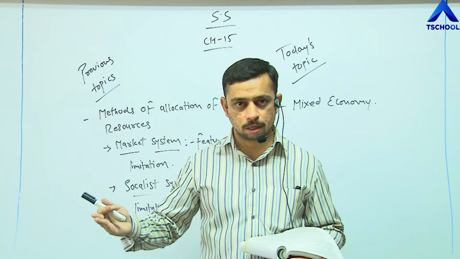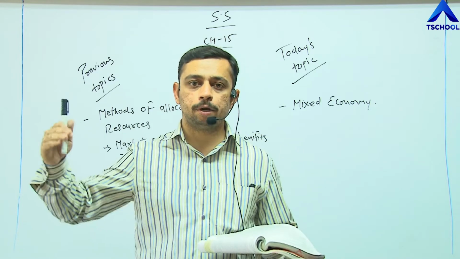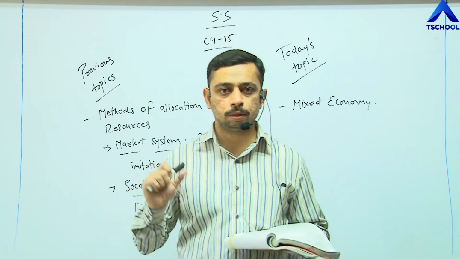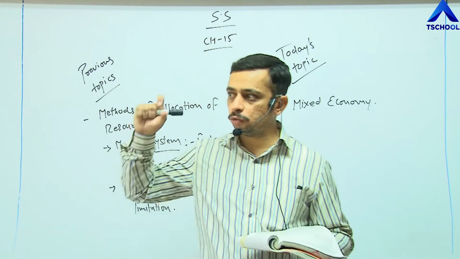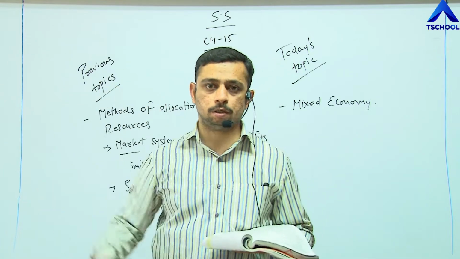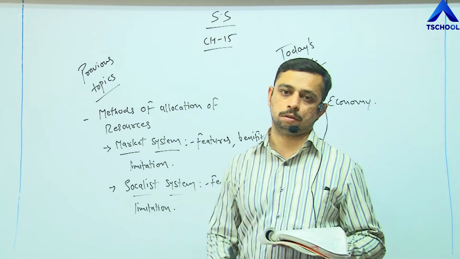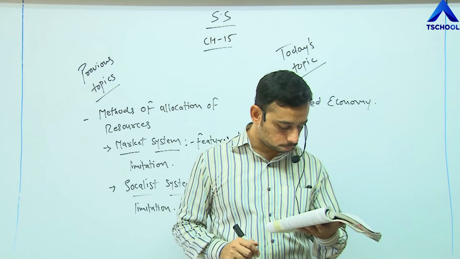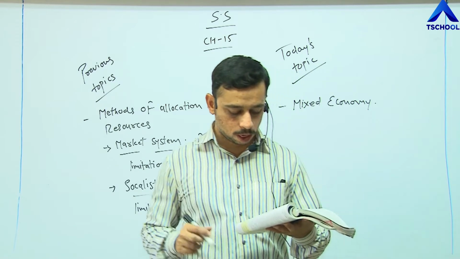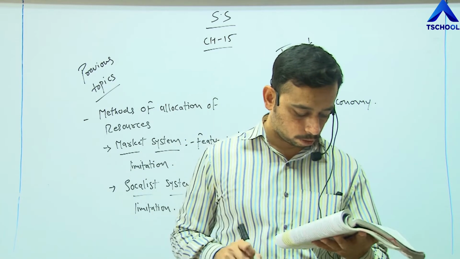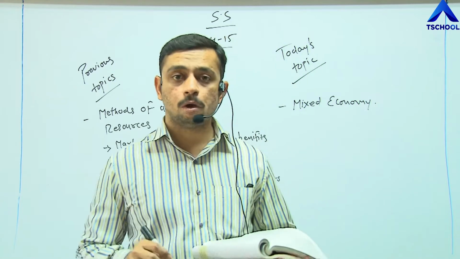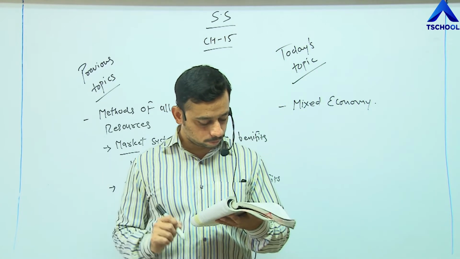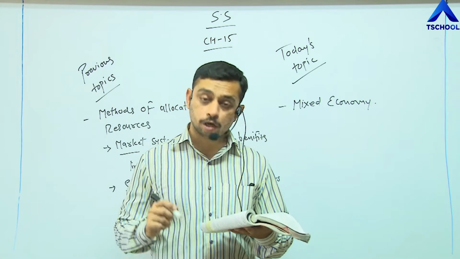Majority of the people do. That is why they are known as developed nations or developed countries. But still some part is missing, and that part in the United States or in the developed nations is again following a socialist system. Right? See what it says in the last paragraph. There is no country in the world today where there is an absolute market system or absolute socialist system. Both the systems have lost their individual features and have assimilated into mixed economy.